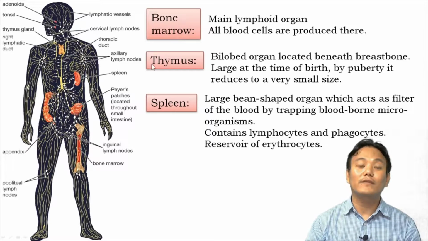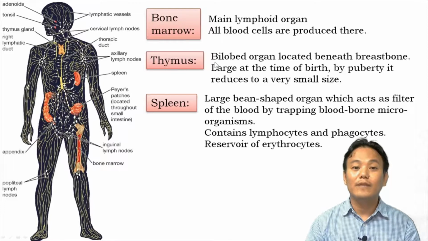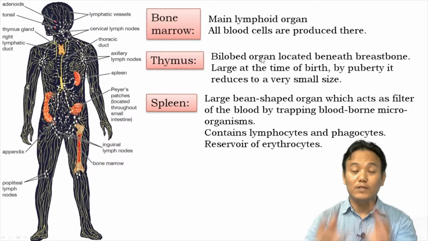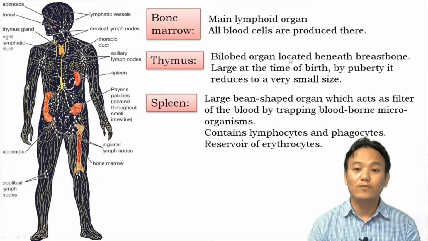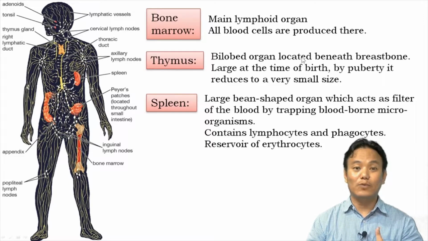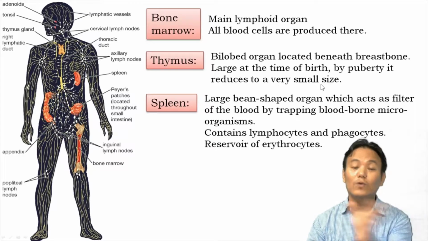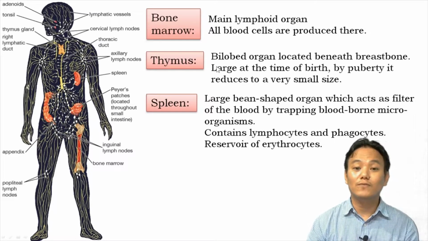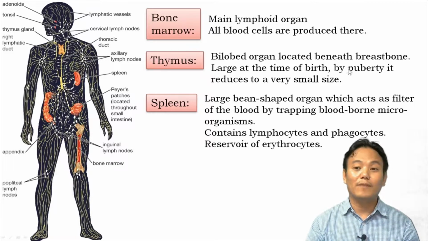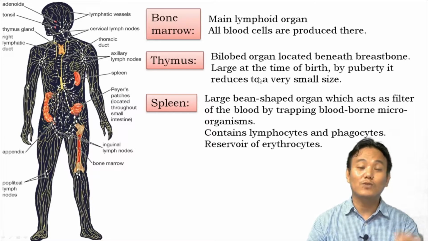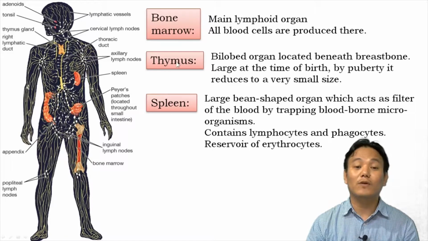Okay, so then next we have thymus. Thymus is a bilobed organ, means there are two lobes, right? Thymus is a bilobed organ located beneath our breastbone or sternum near to our heart. It is large at the time of birth, and by puberty it reduces to a very small size. It shrinks as we grow older. So this is one peculiar piece of information about thymus you should remember. It is large at the time of birth, and by the time you reach puberty it has reduced to a very small size. Okay, that is about thymus, which is also a primary lymphoid organ.